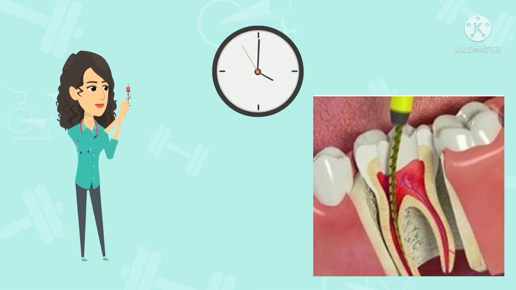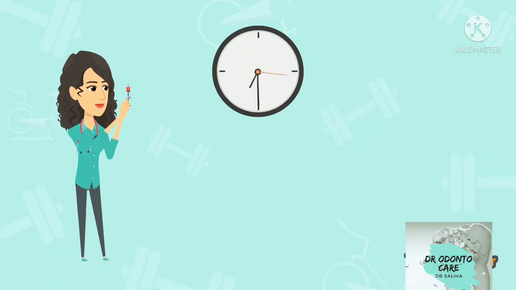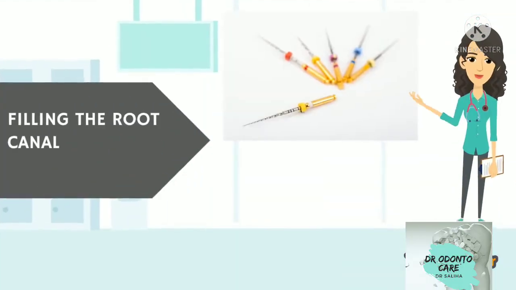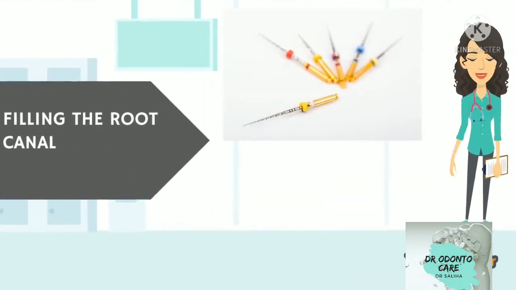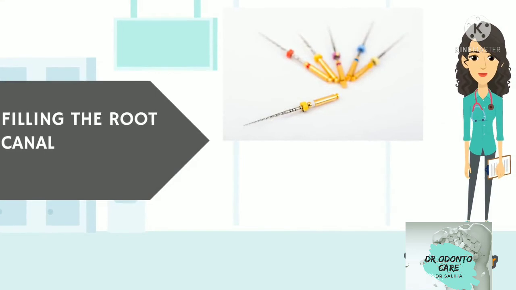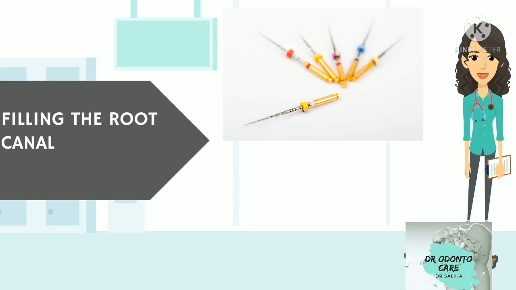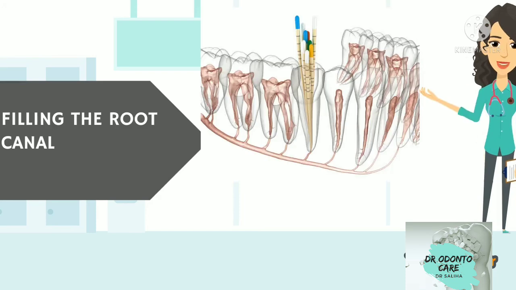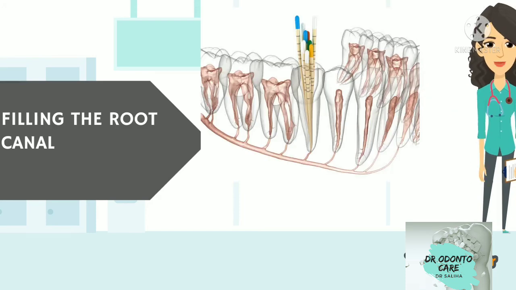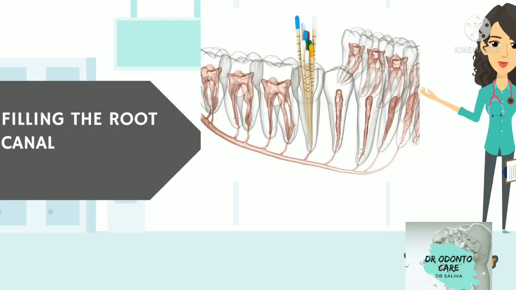With the patient under LA, the dentist makes a small access hole on the surface of the tooth and removes the diseased and dead pulp tissue with very small files. Next, the dentist cleans, shapes, and decontaminates the hollow area using tiny files and irrigation solutions. Then, the tooth is filled with a rubber-like material using an adhesive cement to seal the canals completely.